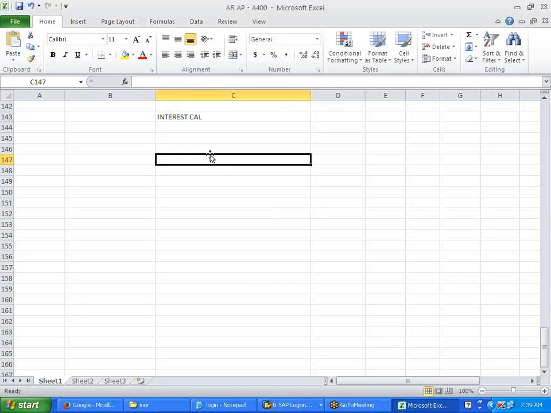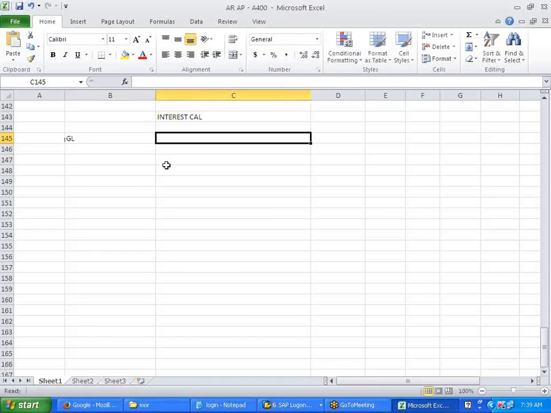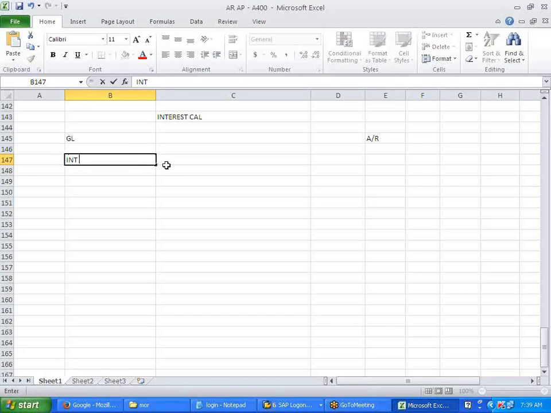Okay. Now this interest calculation here, one is for the GL side, and one we will do for the AR, accounts receivable. From the GL side, we have interest paid on loan taken, right? We'll take loans, right, companies?